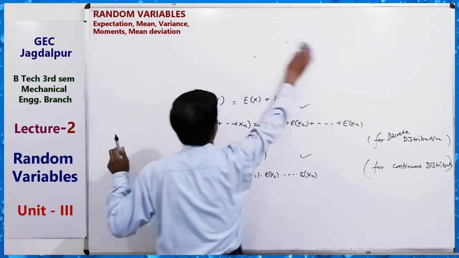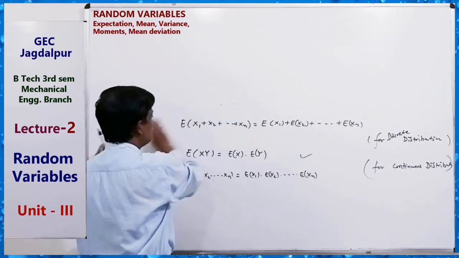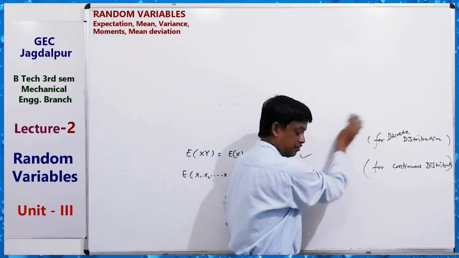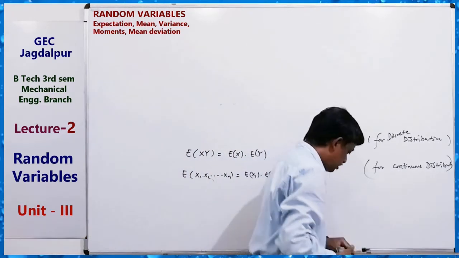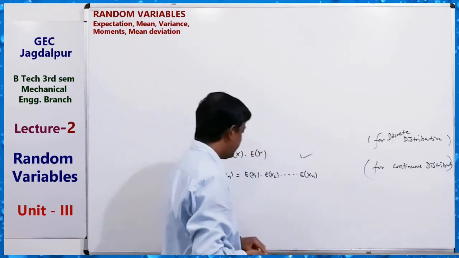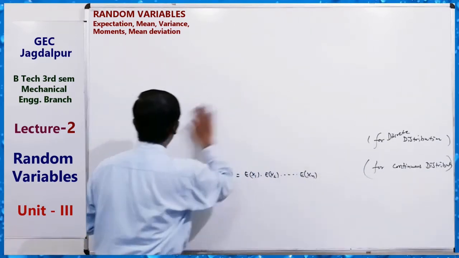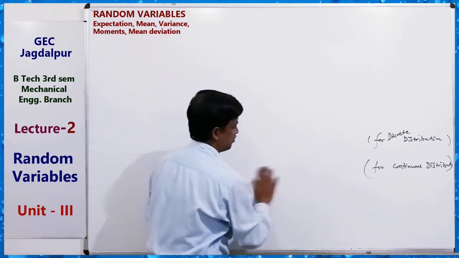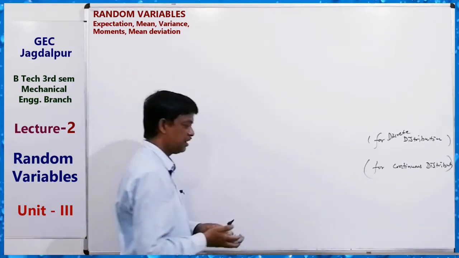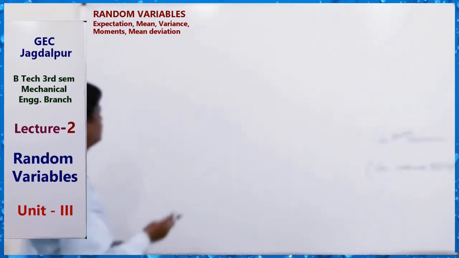Now we have to define variance. Mean is what? Expected value, that is the expectation of this. Now variance, how can we find variance?